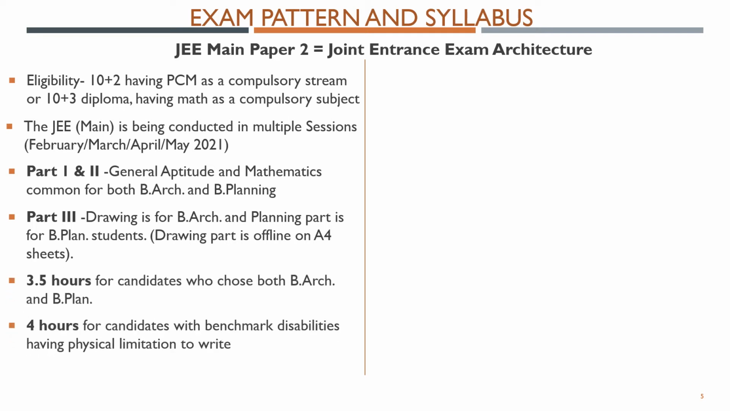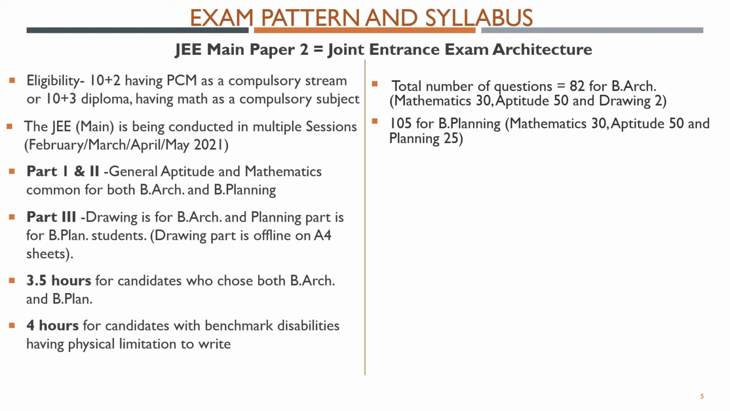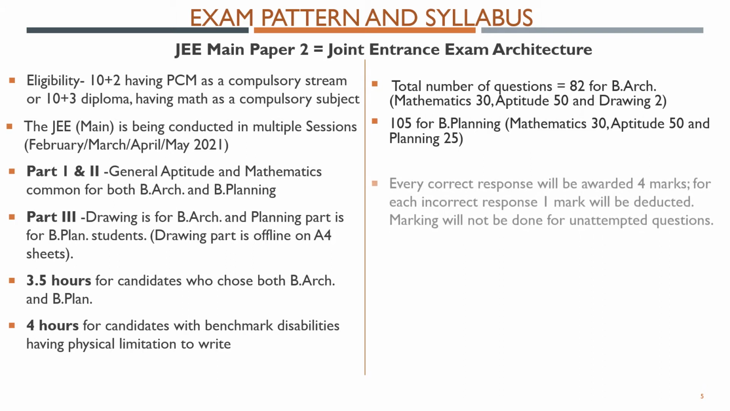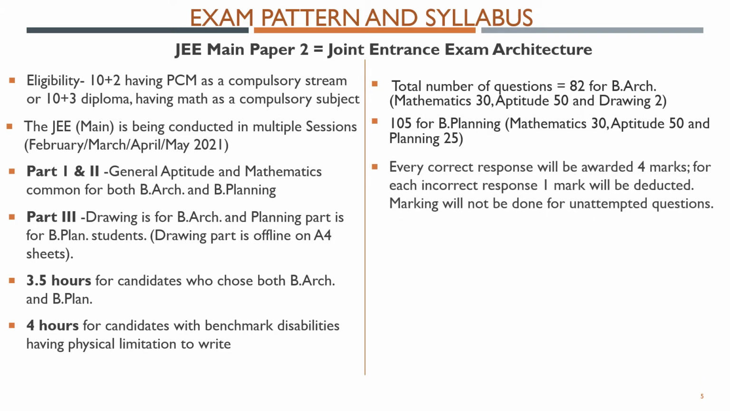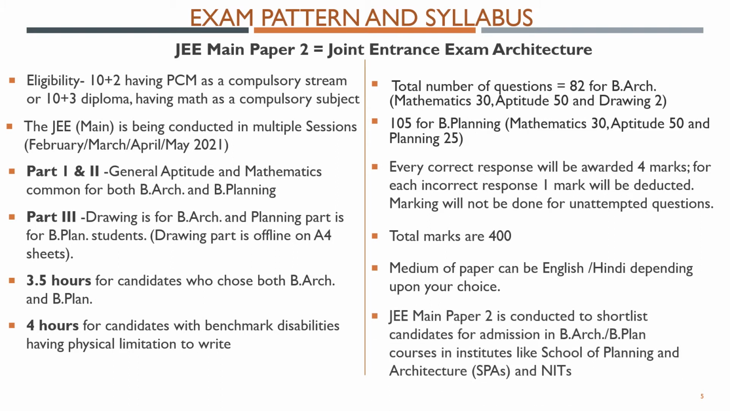It is a 3 hour exam. The total number of questions will be 82 for B.Arch and 105 for B.Planning. You will get 4 marks for a correct response and minus 1 for every wrong answer. It is a 400 marks exam. The medium of the paper can be English or Hindi depending upon your choice. As I told you earlier, you will get admission into NITs and SPS by clearing this JEE Main Paper 2. Remember this.